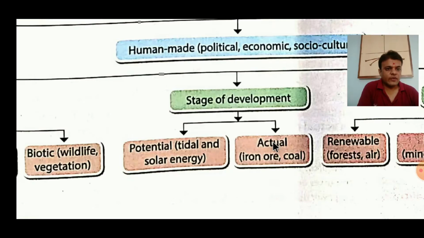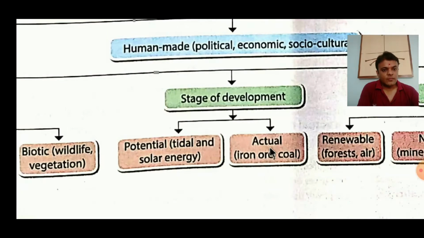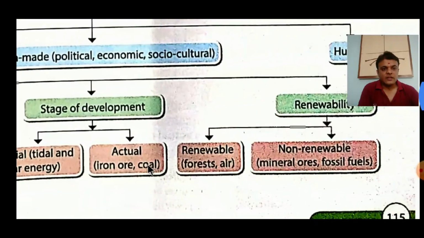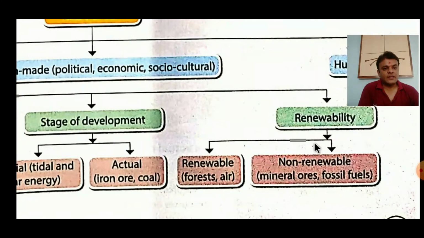The meaning of actual is very easy; we use the word actual in our day-to-day life. Potential means powerful, something that cannot be controlled, right? The examples of potential resources are tidal and solar energy. And actual resources, examples are iron ore and coal. We'll discuss it further.